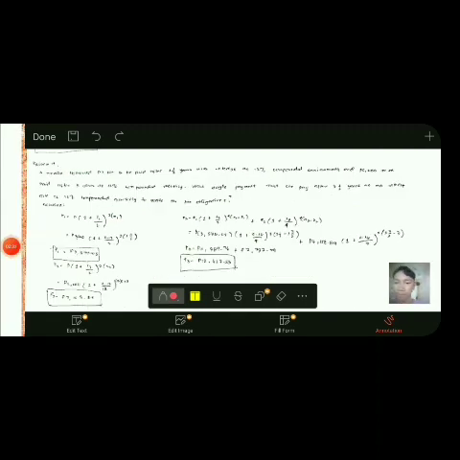Next is problem 9. A woman borrowed 3,000 to be paid after 1.5 years with interest at 12% compounded semi-annually and 5,000 to be paid after 3 years at 12% compounded monthly. What single payment must she pay after 3.5 years at an interest rate of 16% compounded quarterly to settle the obligations? So our values: P1 which is 3,000 and our N is 1.5 years.